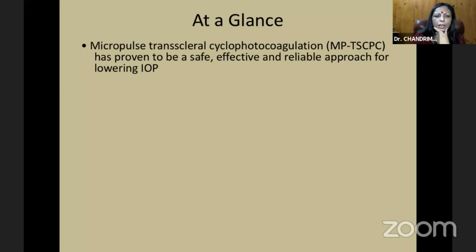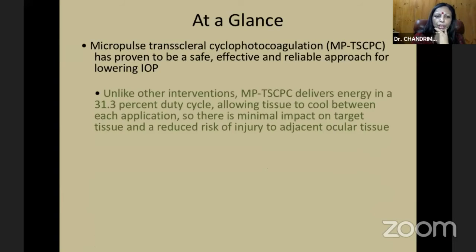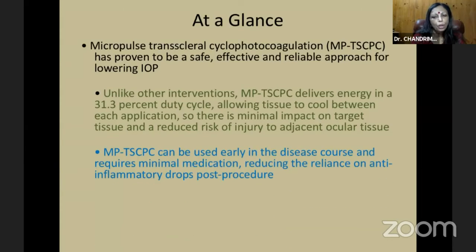So at a glance, micropulse transscleral cytophotocoagulation has proven to be a safe, effective, and reliable approach for lowering intraocular pressure. Unlike other interventions, it delivers energy in a 31.3% duty cycle, allowing tissue to cool between each application. So there is minimal impact on target tissue and a reduced risk of injury to adjacent ocular tissue.